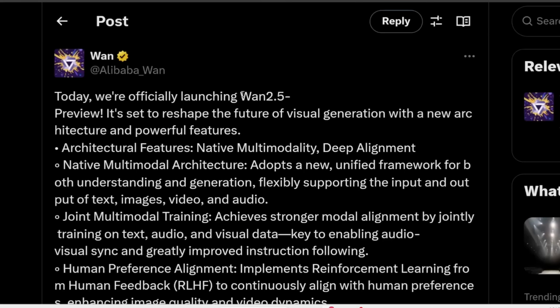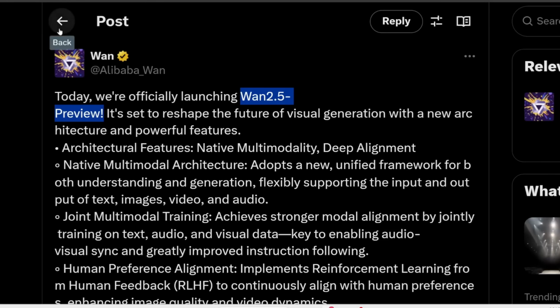BTW, Alibaba is going crazy in AI these days. They are releasing crazy models that are direct competitors to Veo 3 and Nano Banana. They've dropped Wan 2.5 Animate. Here are some examples of that.